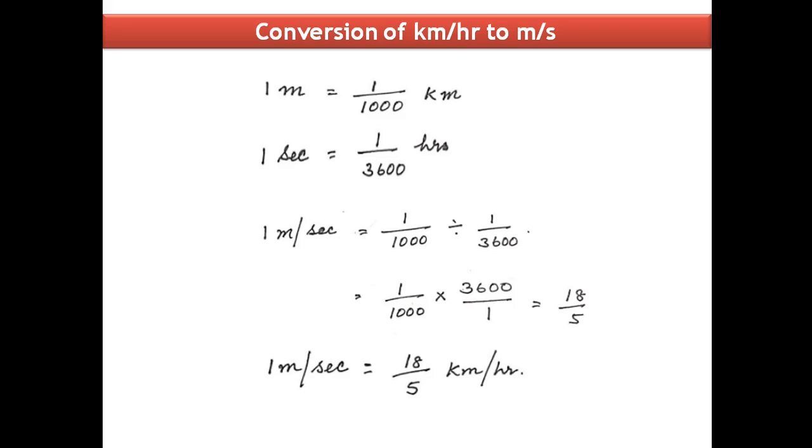If you reciprocate that, 1 by 1000 into 3600 by 1, and if you simplify them and bring them to lowest terms, we will get 18 by 5. So 1 meter per second is equal to 18 by 5 kilometers per hour.